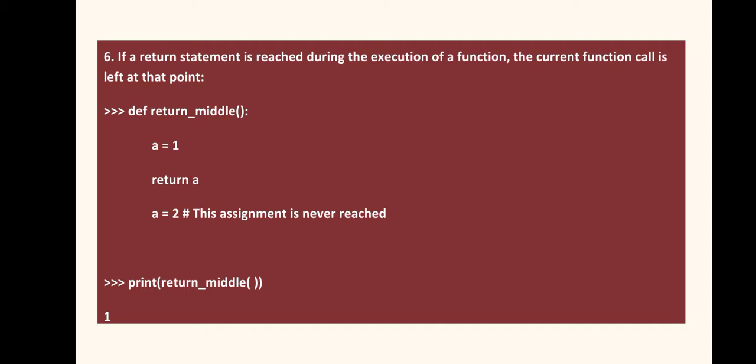So here 1 will be returned, and since there is another statement a equals 2, this statement will not be executed ever. It will always return the previous executions and return. Since it is a jump statement, the control will be transferred by the interpreter to the calling block. The print statement makes a call to the function, so it will always print 1 in this case.